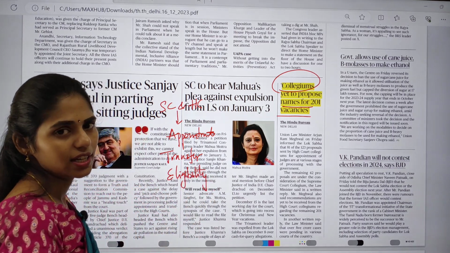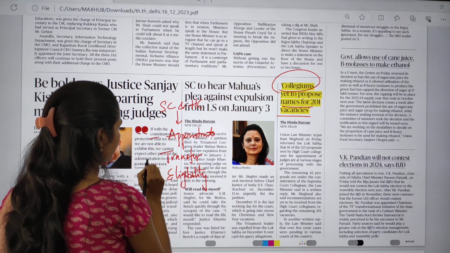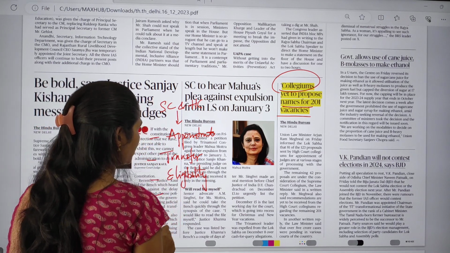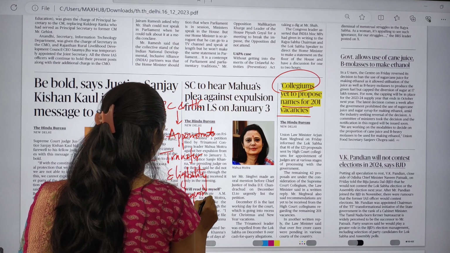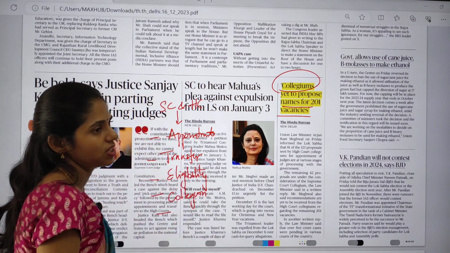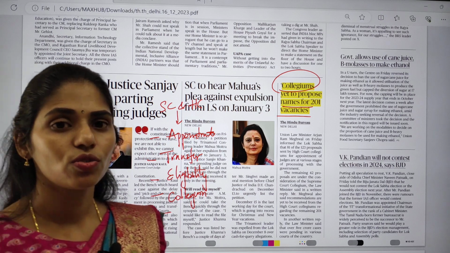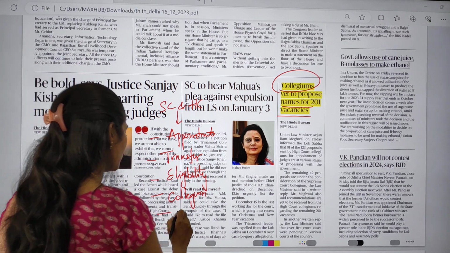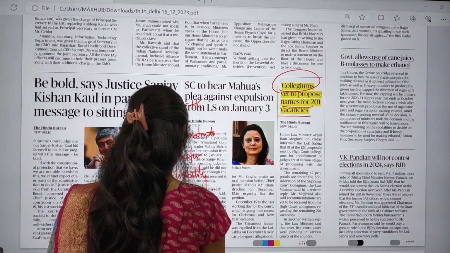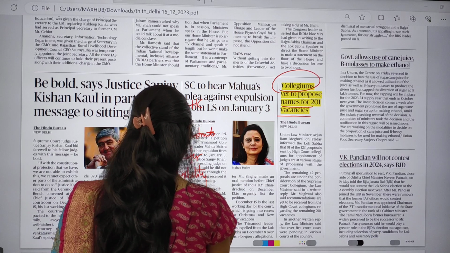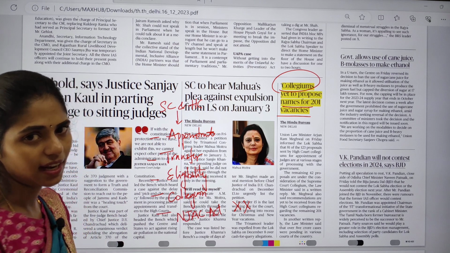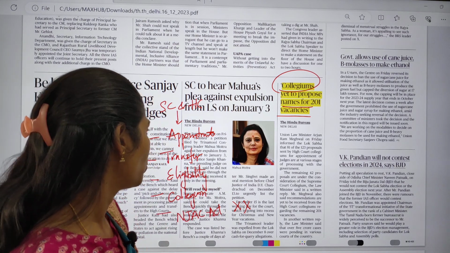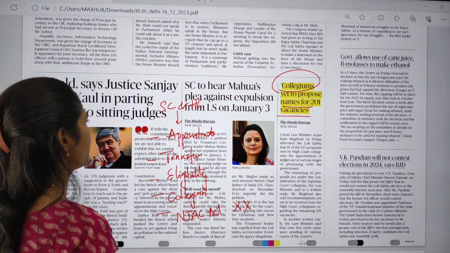Next, what is the collegium system, and the first judge case, second judge case. What is even the NJAC Act? Why was it struck down by the Supreme Court, and why is it null and void, as said by the Supreme Court? All these things are very important.